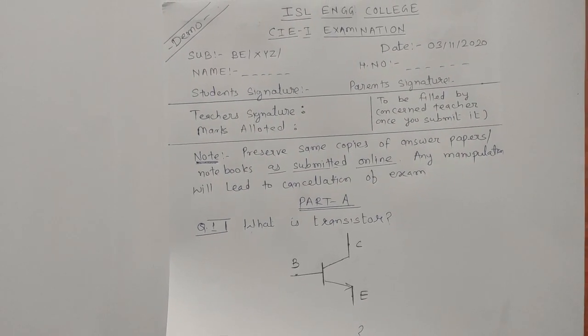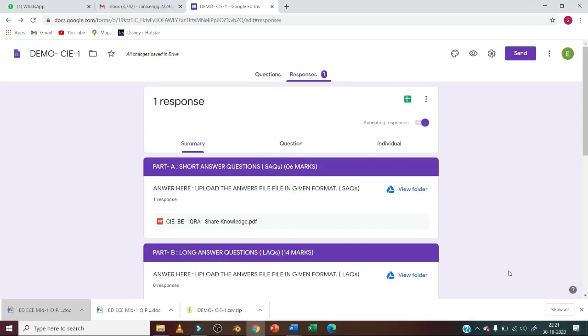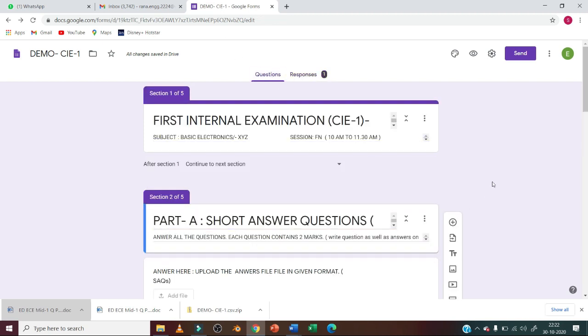Hello students, in second part, just now we have seen how to click the answers written on paper and how to merge them. Now we will get familiarized with the Google form where we need to upload the answer and we will see various options to upload. So we will have a quiz link shared in the group. You have to click it, then you will get some screen like this.